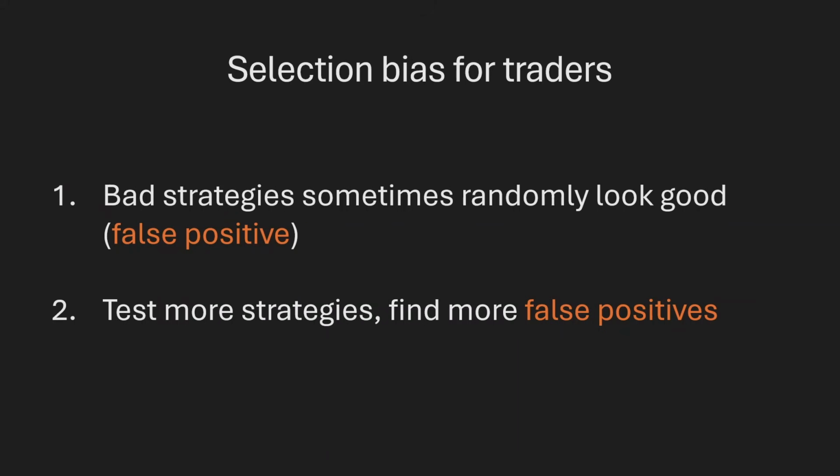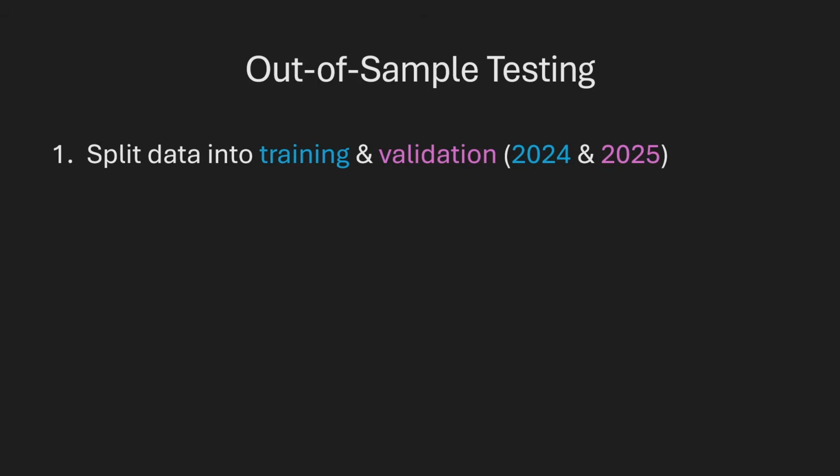To filter out these false positives, most experienced traders use a technique known as out-of-sample testing. The idea is simple. Let's imagine that we're backtesting 10 strategies. The first thing we do is we split our backtest data into training and validation sets. Then we test our 10 strategies on the training data. And after we do this, we'll probably find a few strategies that look good.